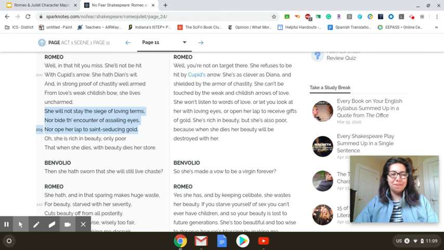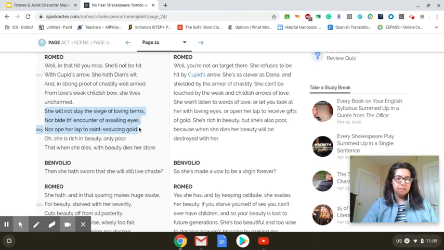Now, look at this little number over here, 205. That's the line number. I already know that I'm in Act 1, Scene 1. It tells me up here I'm on page 11, but that's not the citation data you want to use for a play. For a play, you want to use the line number. So I'll need to know that it's Act 1, Scene 1, line 205. But not just line 205. It's also the lines before that.